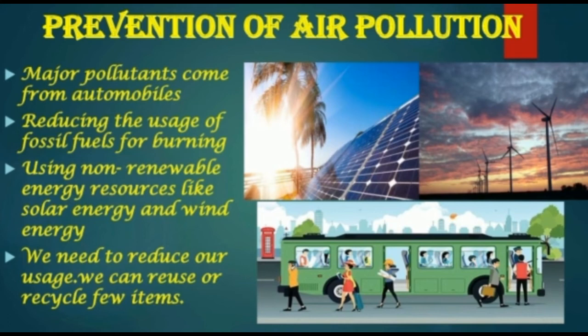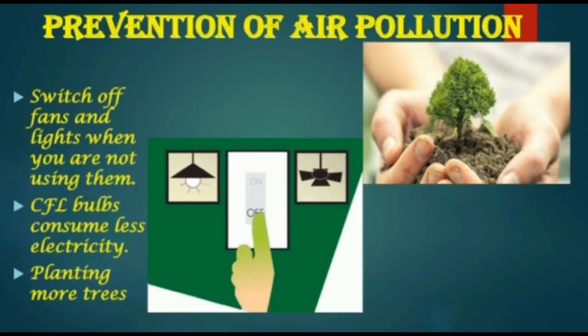We need to reduce our usage. We can reuse or recycle few items. Switch off fans and lights when you are not using them. CFL bulbs consume less electricity. By using these bulbs, we can save energy. Planting more trees can reduce the amount of carbon dioxide in the atmosphere.